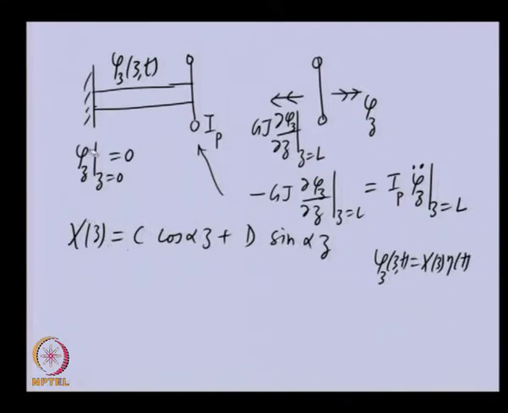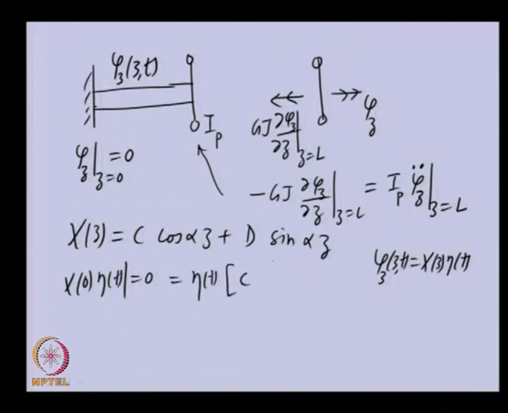So, I am satisfying here xi at 0, that is at z equal to 0, is 0.